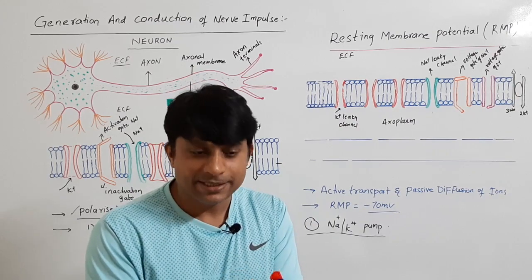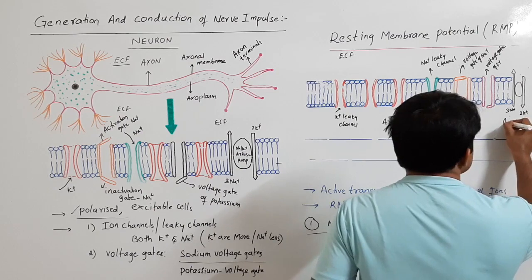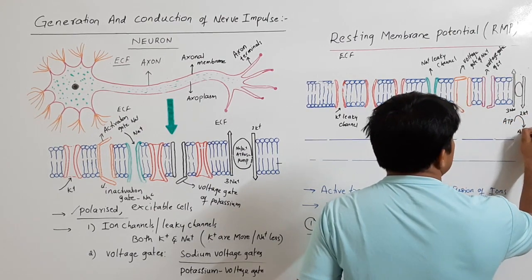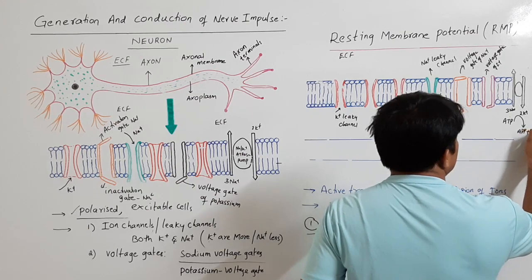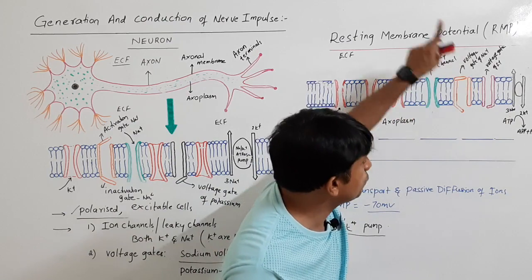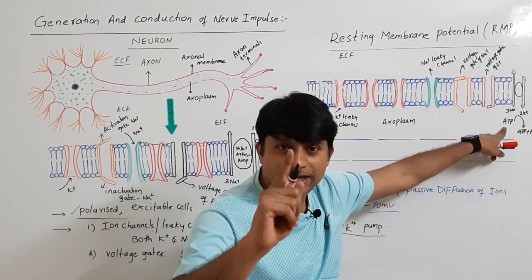By spending 1 ATP molecule, the ATP molecule is hydrolyzed to adenosine diphosphate plus inorganic phosphate, because it transports 3 sodium to outside and 2 potassium to inside by spending 1 ATP molecule.